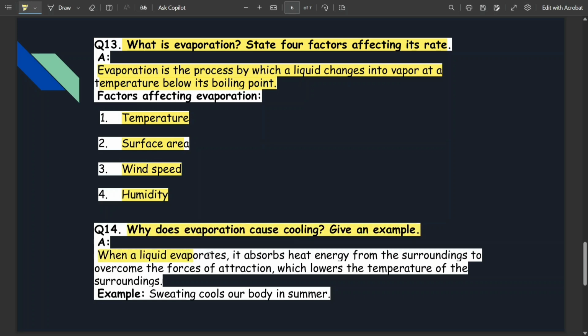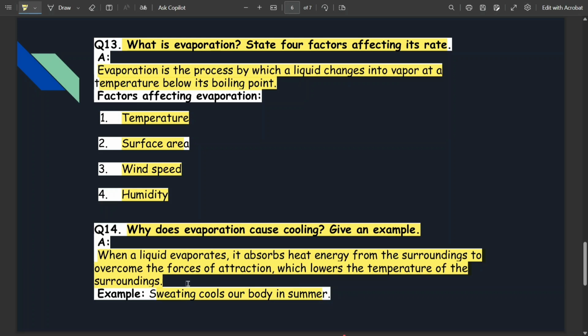Give an example. When a liquid evaporates, it absorbs heat energy from the surroundings to overcome the force of attraction, which lowers the temperature of the surroundings. So like sweating cools our body in summers through the cotton clothes that we wear.